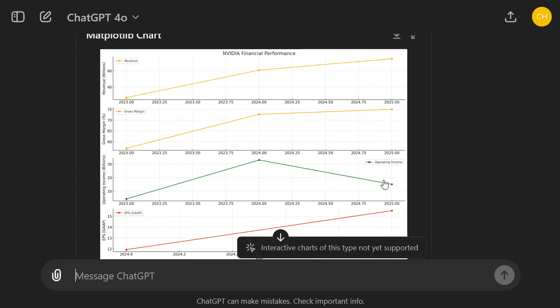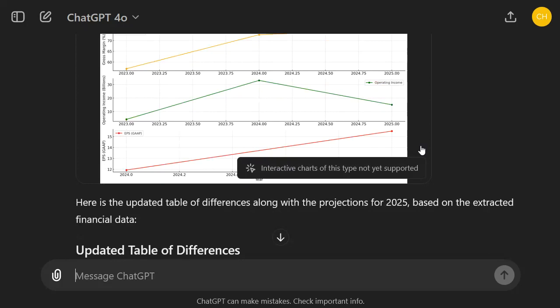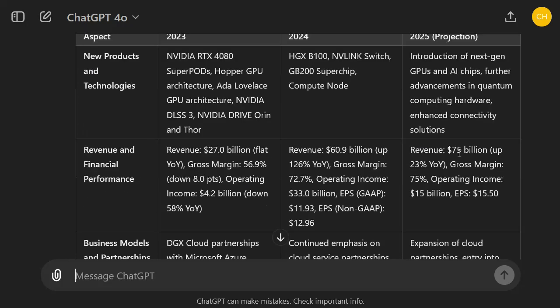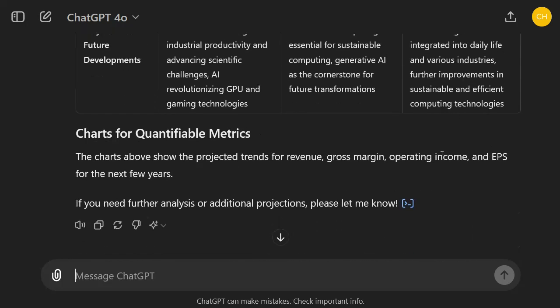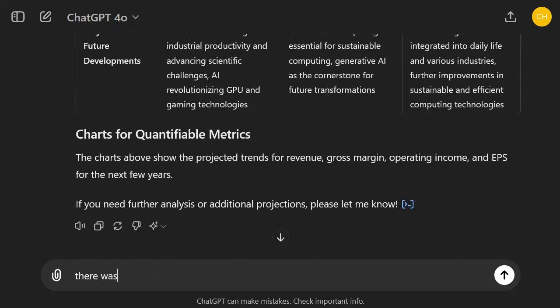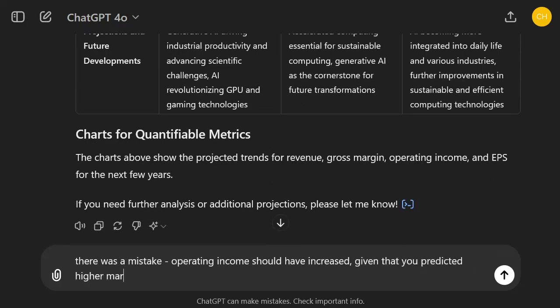So operating income basically should increase now. I think this might be a mistake, right? Because if you have more revenue and a higher gross margin, operating income should be increasing. And even earnings per share, they have seen some improvement, right? So there seems to be a mistake. So let's ask it. There was a mistake. Operating income should have increased given that you predicted higher margin and higher revenue, correct?